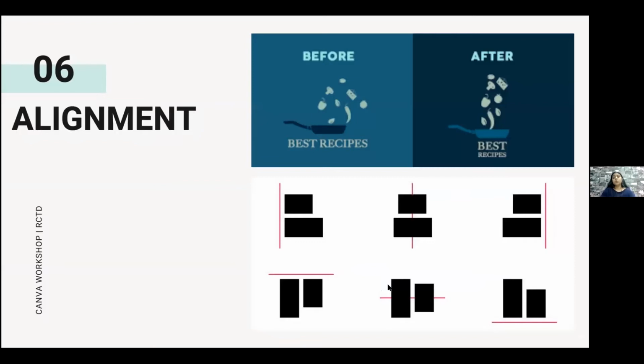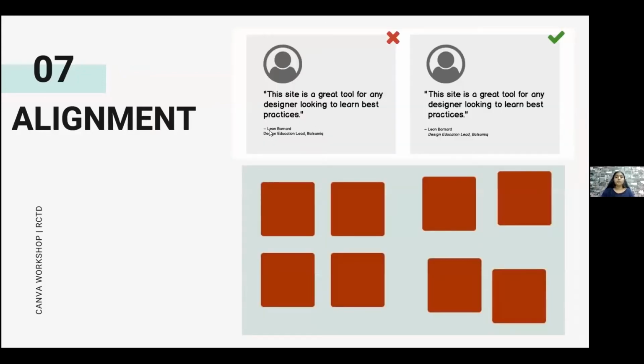Alignment. The bottom image, if you see, we are going to have a look at that in Canva later, today only. Okay, and if you can see in the first image, it explains how alignment changes the perspective of how you are viewing a JPEG. Alignment here is important because if you can see, this one is not aligned properly, but in this JPEG, it is properly aligned and it looks visually proper, if nothing else. Okay.